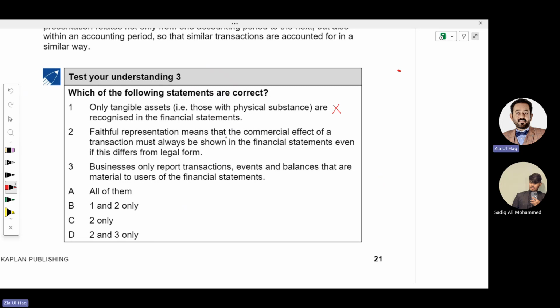Faithful representation means that the commercial effect, meaning the economic reality of a transaction, must always be shown in the financial statements, even if it differs from legal form. Yes, this is correct. Substance over form. Business only reports transactions, events and balances that are material to users of the financial statements. No, we need to record immaterial ones as well. So this is wrong. Which one is correct? True only. Option C.